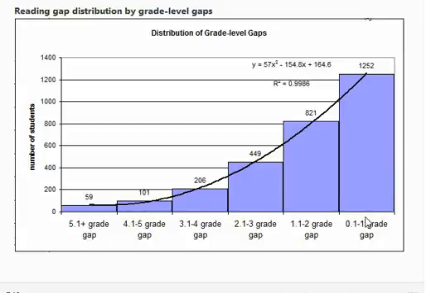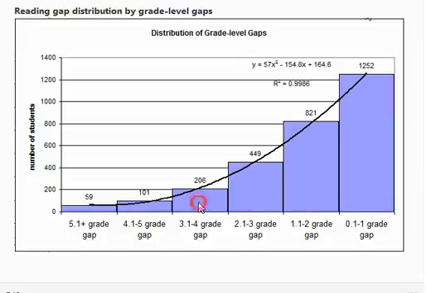Now, distribution of grade level gaps. In this first column, for example, these are all the kids that are from 0.1 to 1 grade level behind. We've got 821 kids who are 1.1 to 2 grade levels behind, and so forth. Now, iReady doesn't measure parts of grades after 1 grade level gap. So they might be a 0.5 behind, but then a 1, then a 2, then a 3. So for all practical purposes, this gives an indication of how many grades behind they are. So 3 grades behind, 4 grades behind, 5 grades behind, and more than 5 grades behind.